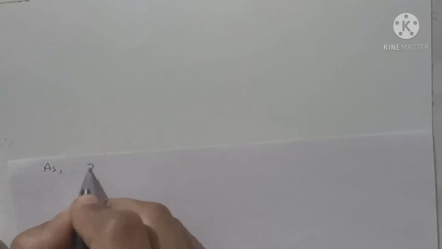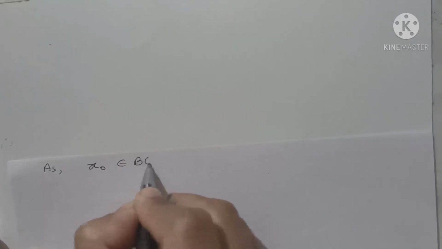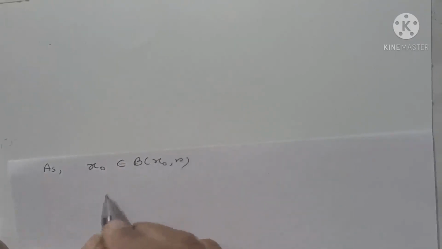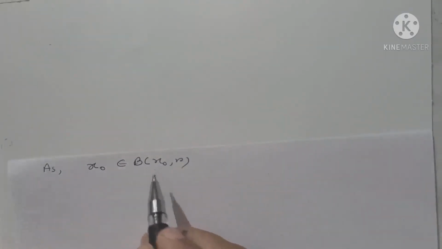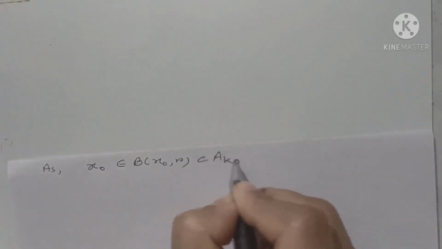Now as x0 is the center of the ball b of x0 comma r, that point is always contained in that ball, and this ball is contained in ak0.